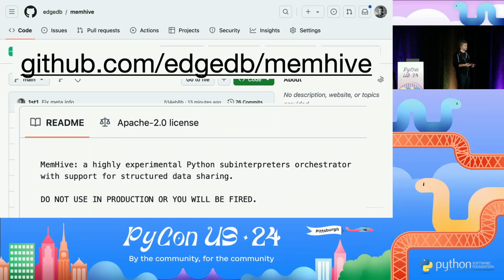And for the bravest of you, I even added a README file that says, do not use in production or you will be fired. And I believe that's true, because it will not work. Don't use it in production just yet. But I'm building this thing for HDB, which is my company, which is a database that has a fairly big Python component in it. And we need to have this thing to optimize our cloud deployment. So we're going to be working on it. We're going to be integrating it. We're going to be dogfooding this stuff to ourselves to make sure that it works.